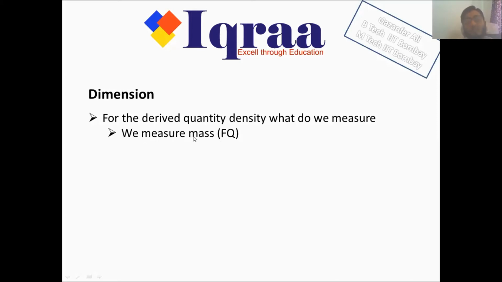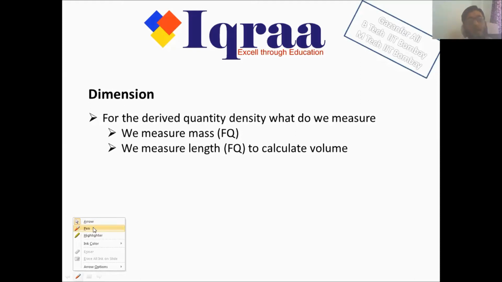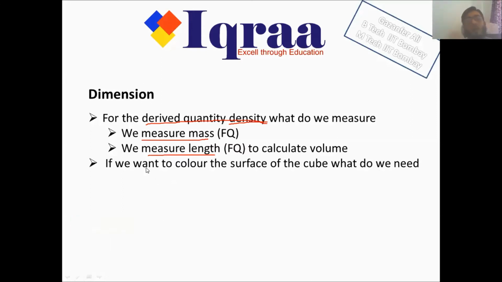We measure mass, that is a fundamental quantity. We measure length, which is a fundamental quantity, to calculate volume. Because what I'm trying to measure is the derived quantity, which is density. Now to calculate density, I have to measure the mass and I have to measure the length. After measuring length and mass, what do I need? I'll calculate the volume, and from the volume I can calculate the density.